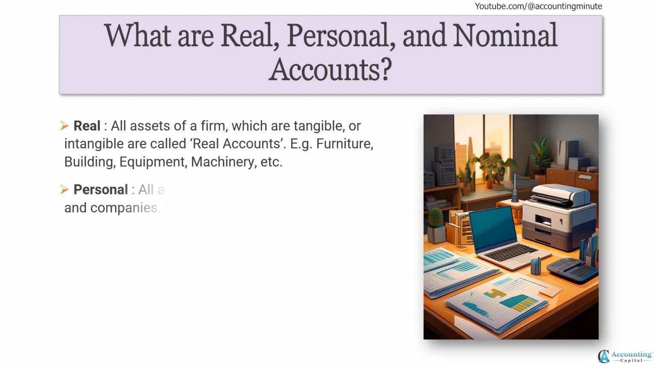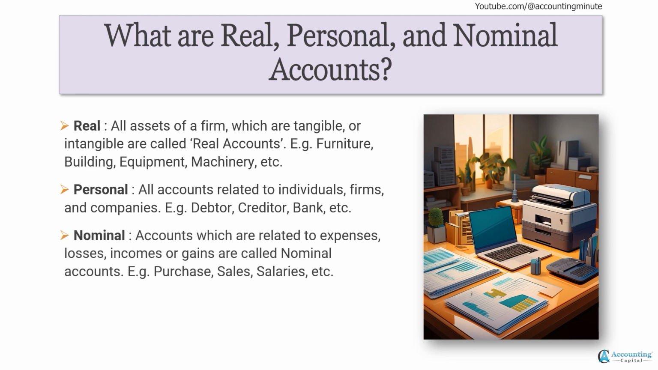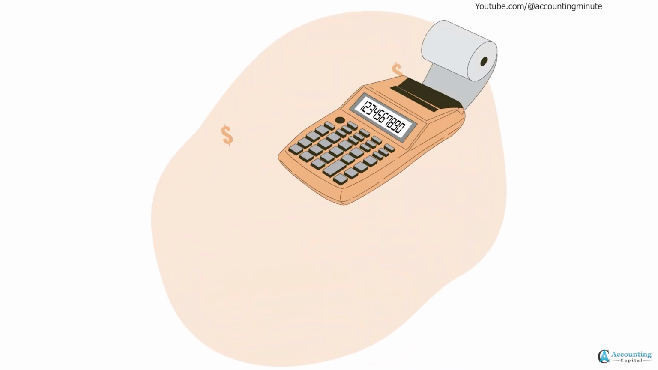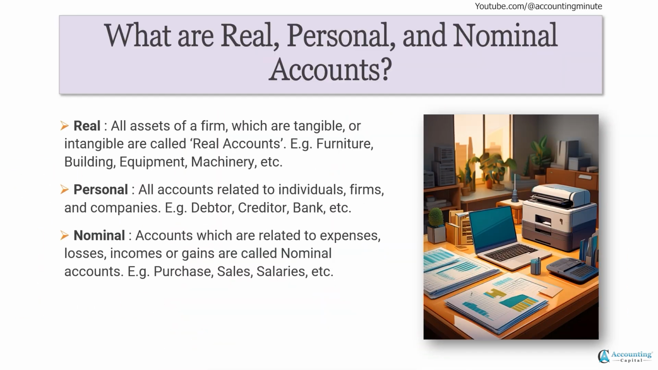The second type is personal account. All accounts related to individuals, firms, companies, any legal entity is a personal account. For example, a debtor, creditor, bank, etc. The third type is the nominal account. Accounts which are related to expenses, losses, incomes, or gains are called nominal accounts. For example, purchase, sales, salaries, and more.